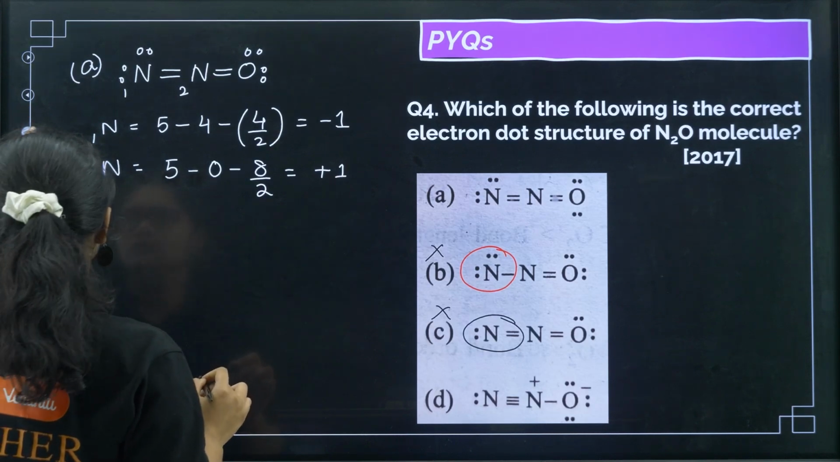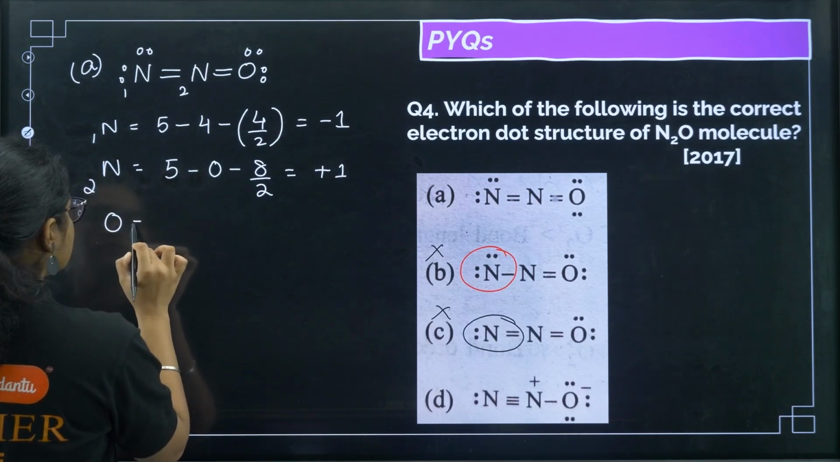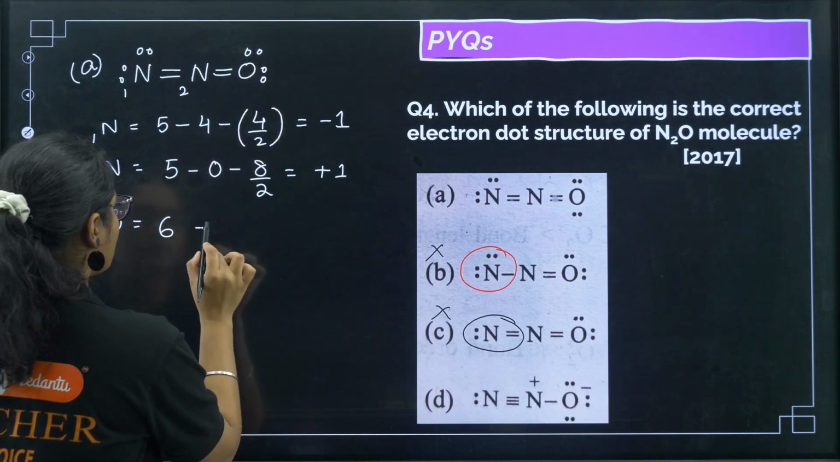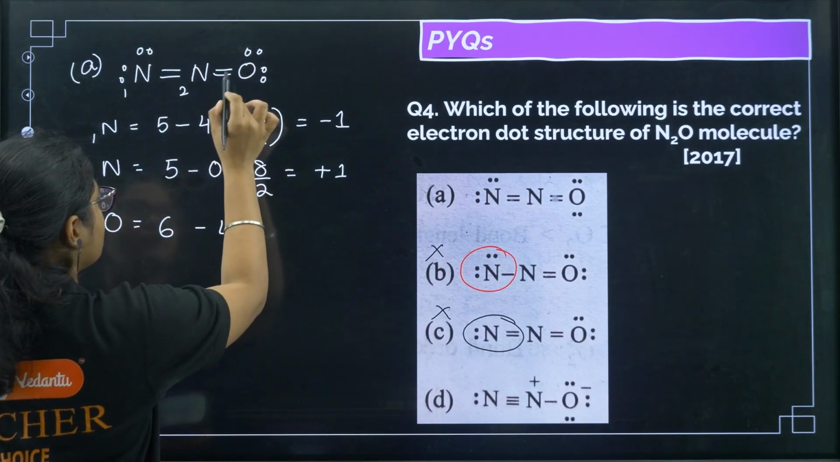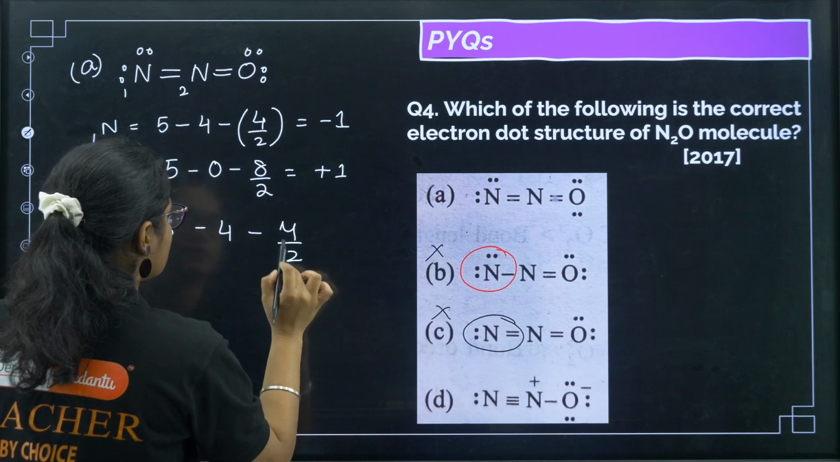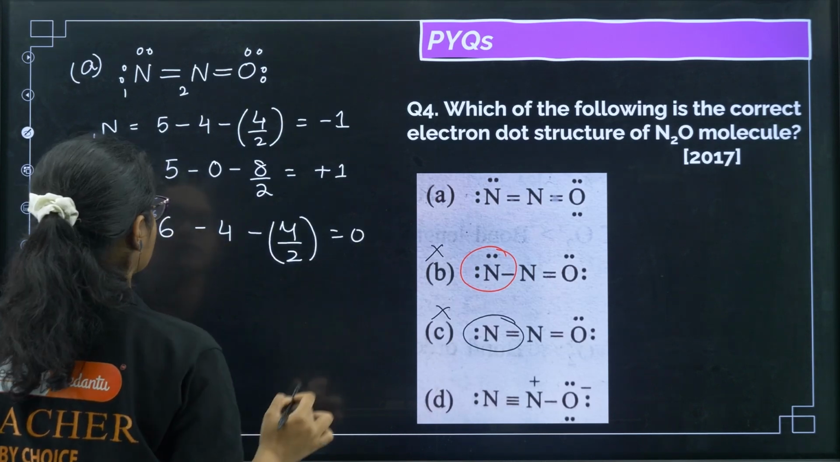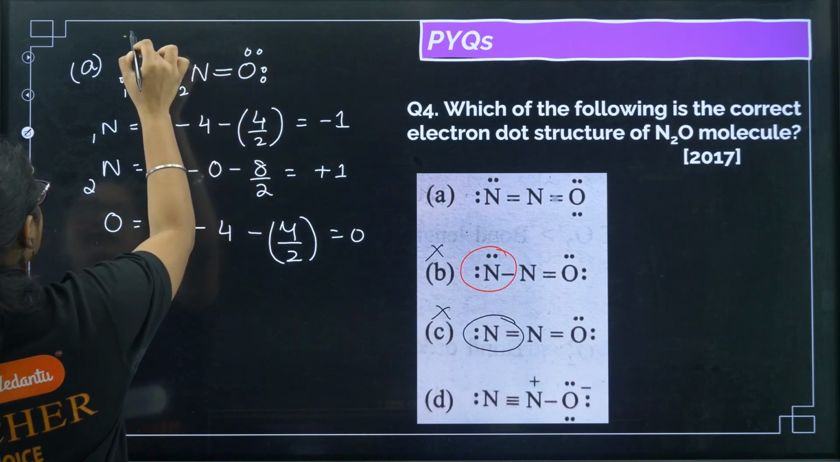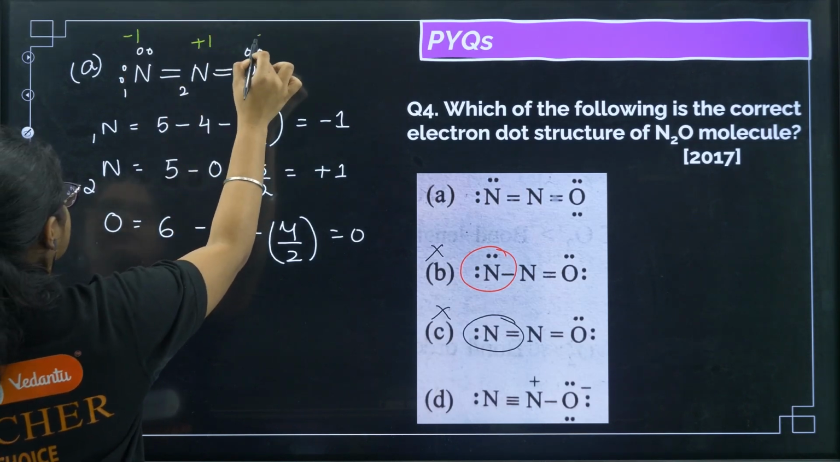So here next we have oxygen. Formal charge: total valence electrons is 6, right? Non-bonding electrons are 4, and then 1, 2, 3, 4 by 2, right? So this is giving you 0 charge. So what are the formal charges that we have calculated? For N1 it is minus 1, N2 is plus 1, and this is 0.